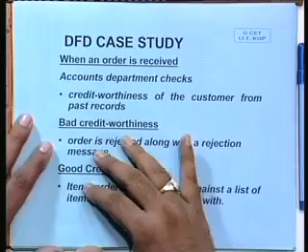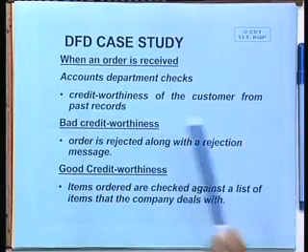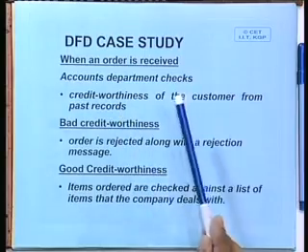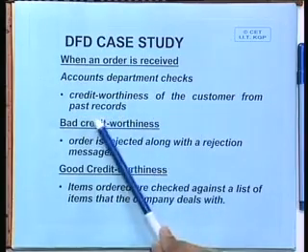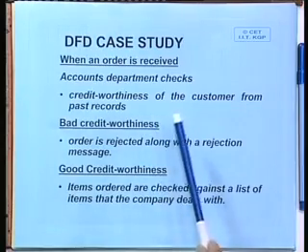What are the items usually bought, and in detail we can also have what is known as the inventory master. Inventory master is essentially the stock of items at the present moment. That is another thing. Now certain processing is to be done. Suppose an order is received. When you receive an order, the first and foremost thing the accounts department should do is check the creditworthiness of the customer from the past records, because this customer has ordered previously as well.